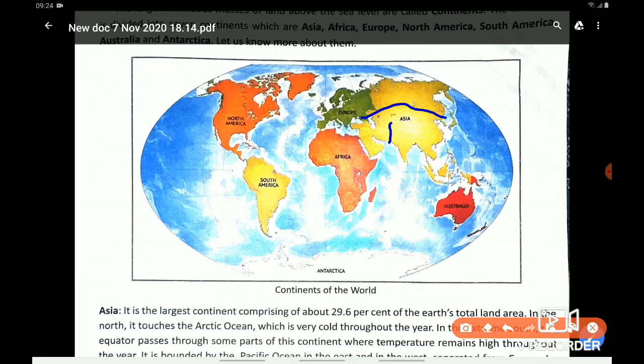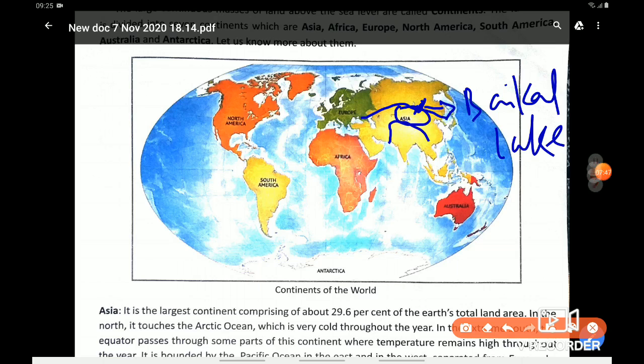This is India, then is your China. Here is Mongolia. Here is Baikal Lake. Next is your Caspian Sea. Here is your Caspian Sea.